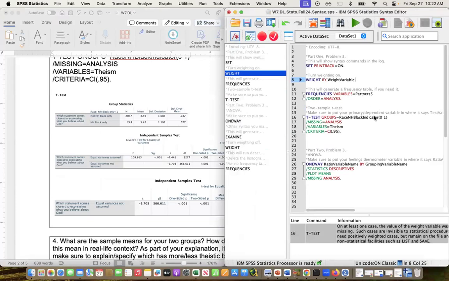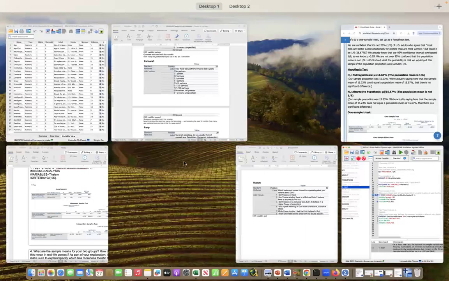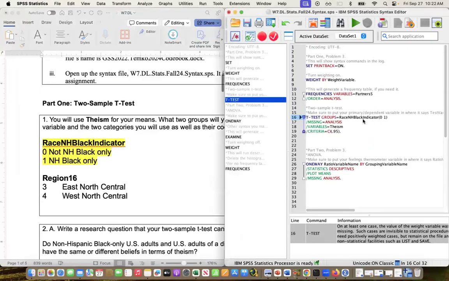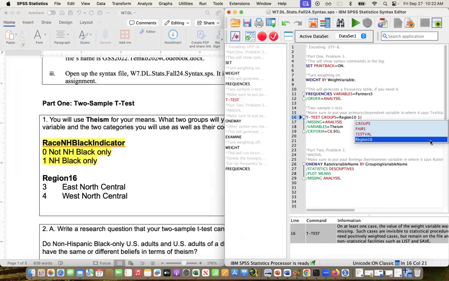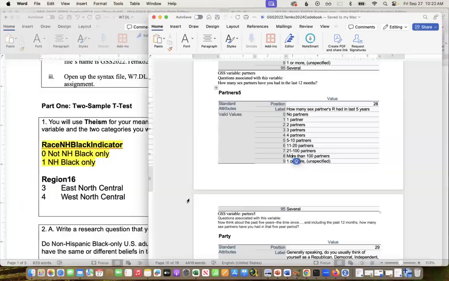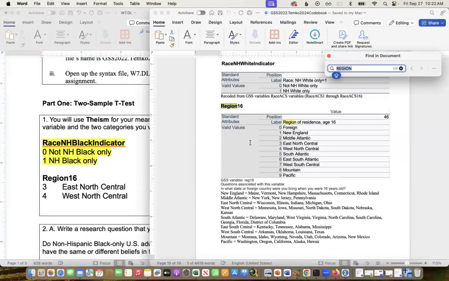While we're here, why don't I also just run the others that we were going to look at. And so that was going to be the region one. So that's still theism, but instead for my grouping variable, I'm using region. And then here, if I did 0 and 1, that would do foreign and New England.